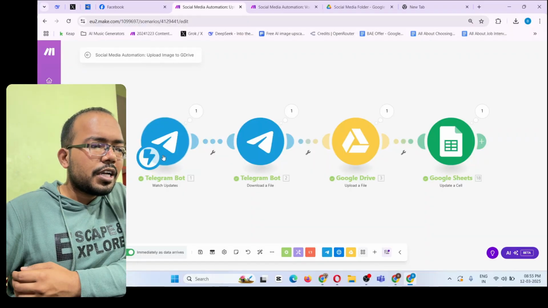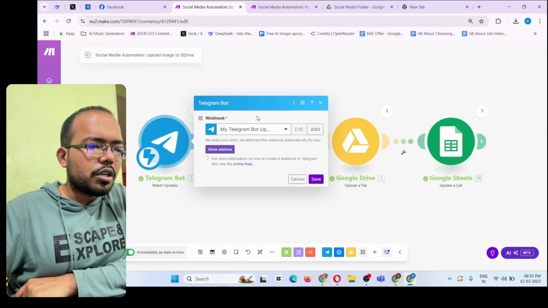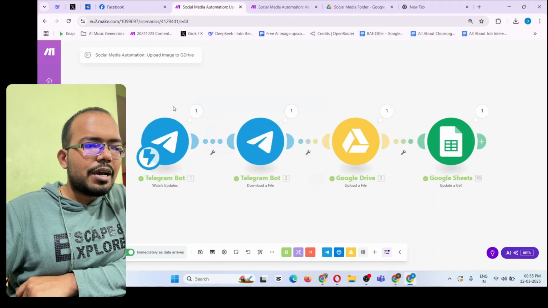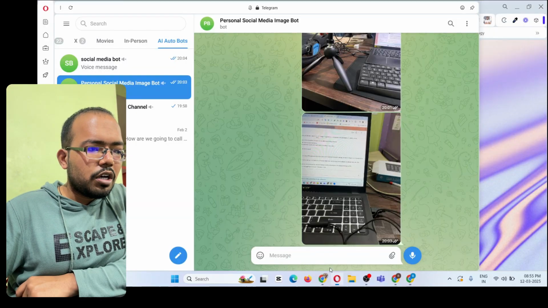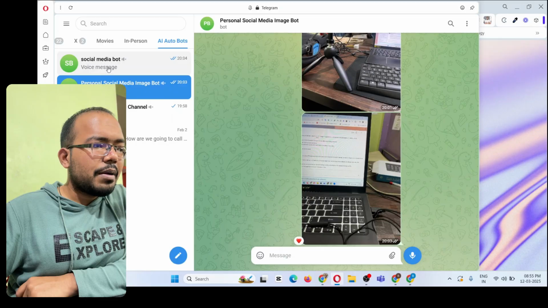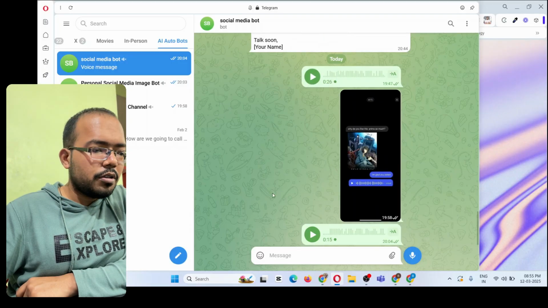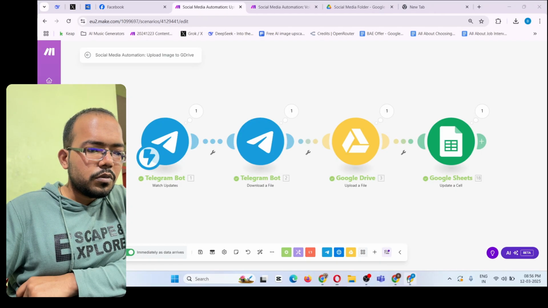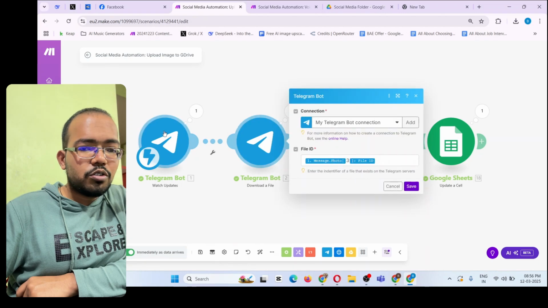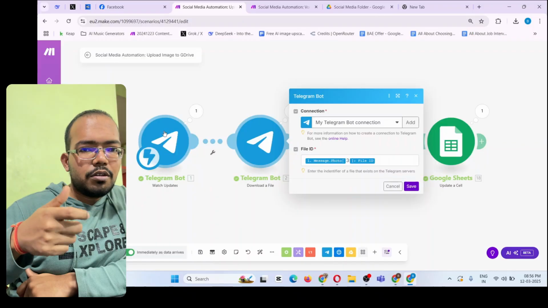So first you have to connect your Telegram bot over here. You will build this connection with the Telegram bot. Let me show you how it will look. So here is my Telegram bot, which is a social media bot. Here I give it a voice message, and I give it the image that I want to post. And then it downloads the file. So here I download the social media photo that I uploaded on Telegram.